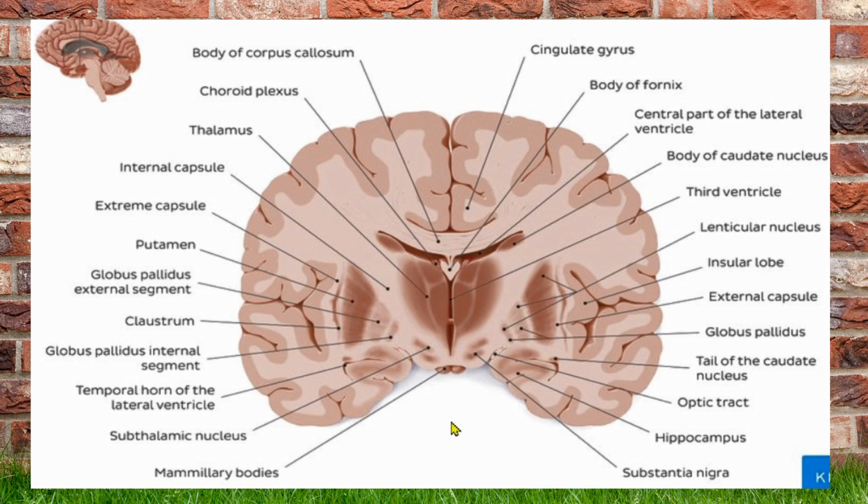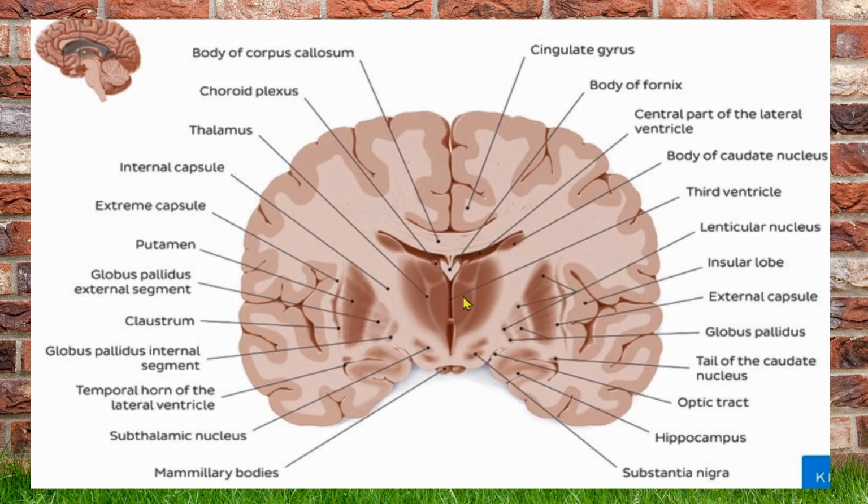Now coming to the lentiform nucleus. This whole lot is going to be called the lentiform nucleus. Since it is in the shape of a lens, it is called the lentiform nucleus. The parts and description of it, we will see in the proper basal ganglia class.